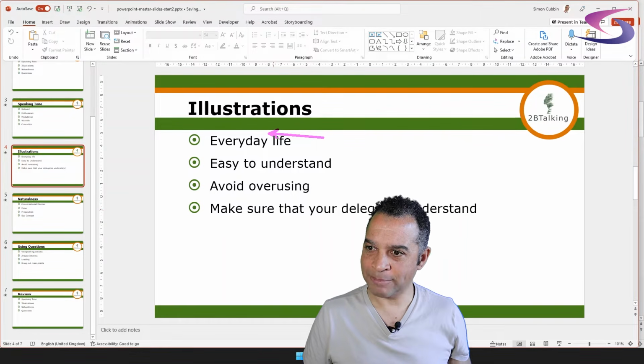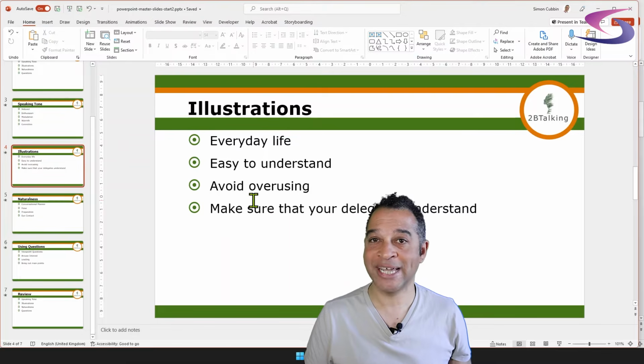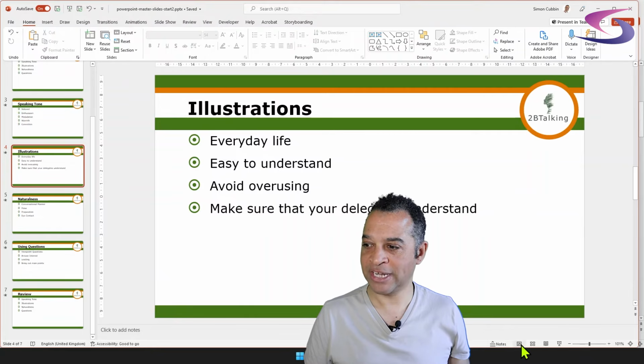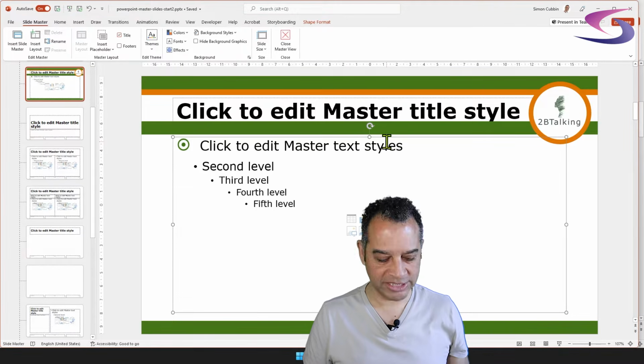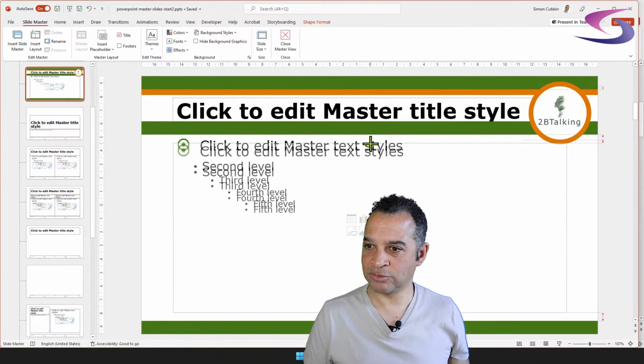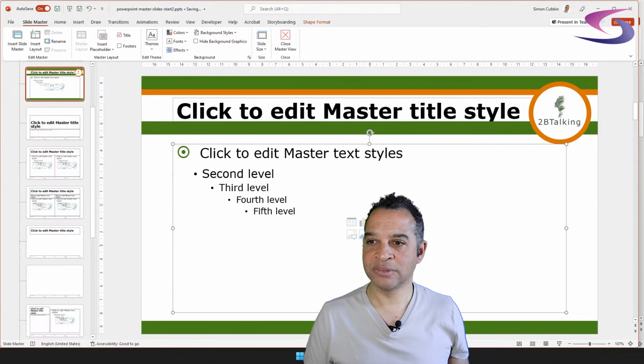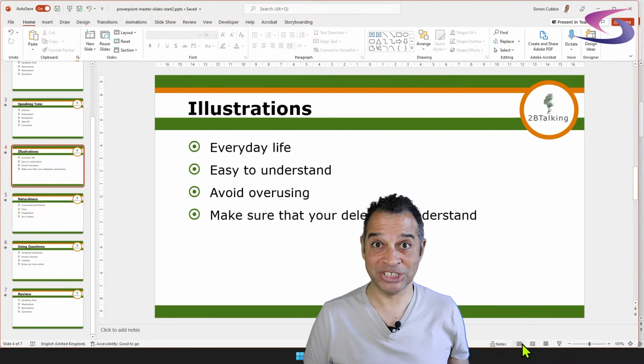I just want to add a little gap between the top rectangle and the first line of text, but with the master slide, this is easy. What I need to do is go back to master slides, hold down the Shift key and click on the button at the bottom that says normal, using our shortcut. Go to the top here and click on the border, and then I can use this resize handle in the top middle just here. So I'm going to click and drag this resize handle down. Okay, if I click on my shortcut button at the bottom without pressing the Shift key, just clicking on normal, I can see now I've got a bit of gap.